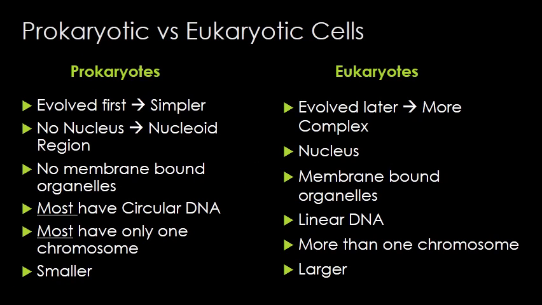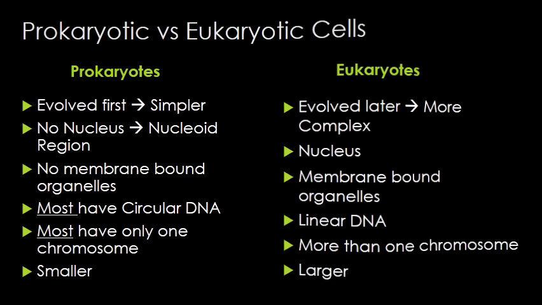There are also some major differences between prokaryotic cells and eukaryotic cells. Prokaryotes evolved first, so they're much simpler, with no nucleus, no membrane-bound organelles, and a smaller size. Eukaryotes evolved later, so they're more complex. They have a true nucleus, they have membrane-bound organelles, and they are larger. Another difference is their DNA. Most prokaryotes have circular DNA, and they only have one, whereas eukaryotes are linear and tend to have more than one. Now, there are some exceptions to this, as eukaryotes did evolve from prokaryotes, but that is typically a good distinction between them.